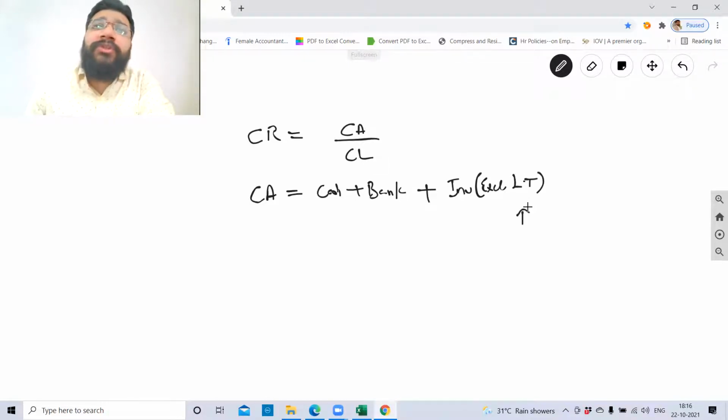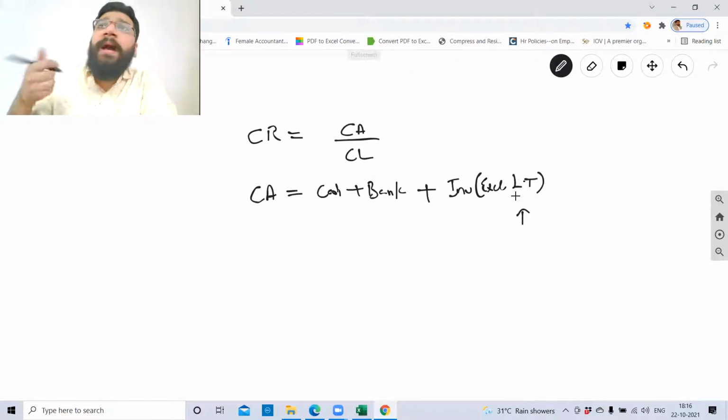If inventory has to exclude loose tools, then why is loose tools included in inventory? Because accounting standard 2, which speaks about valuation of inventory, has said that loose tools have to be included in inventory. Why that is being said, you learn with me in CA foundation. But technically, guys, loose tools is not inventory.